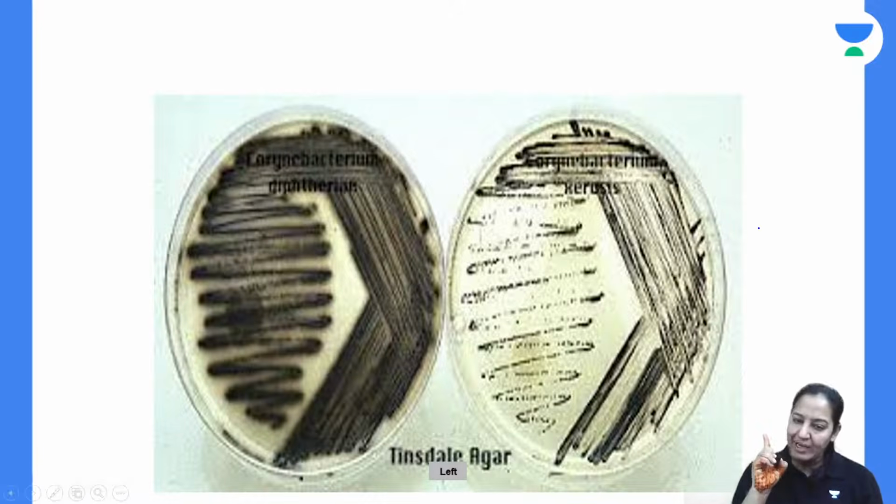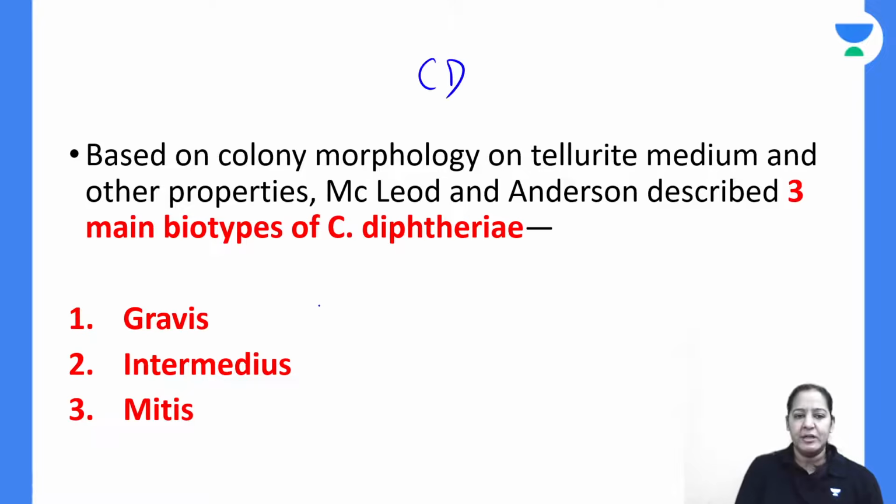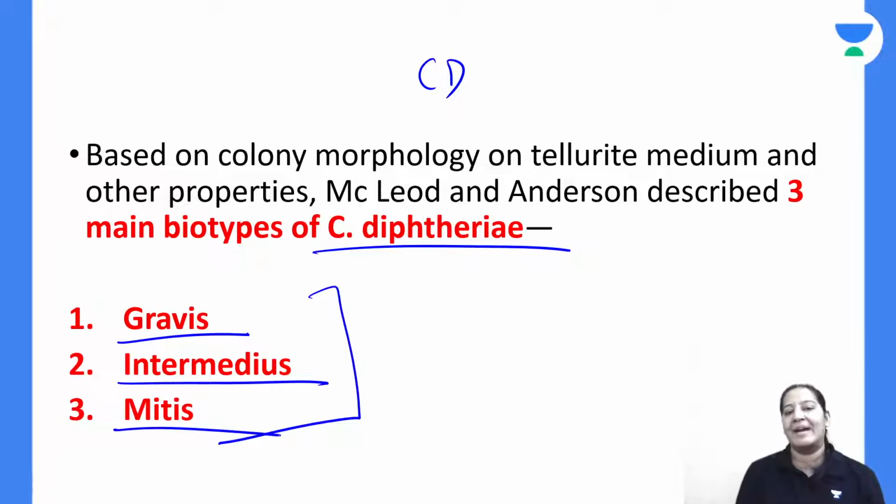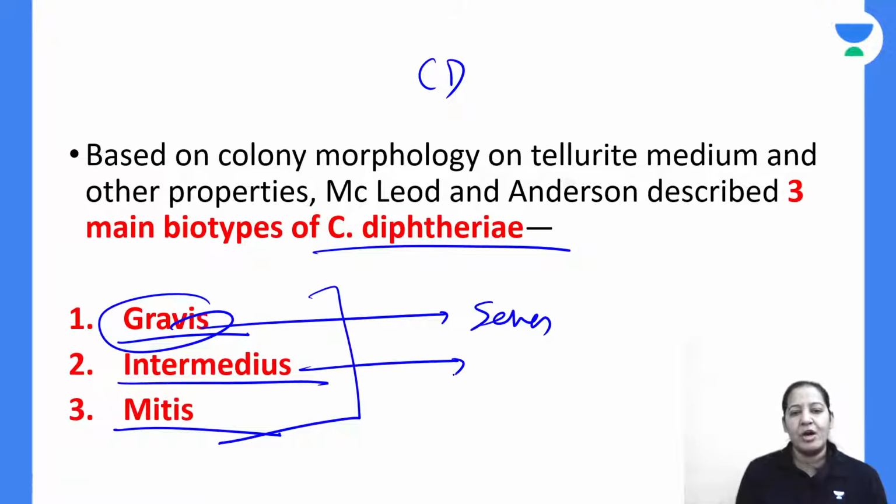Now, based on the tellurite blood agar, Corynebacterium diphtheriae is divided into 3 different types. Now I'm teaching the classification of Corynebacterium diphtheriae. I have told you I will tell you later on, so here I am telling you the classification. On tellurite blood agar, we divide into 3 categories: gravis, intermedius, and mitis, based on the severity of the disease they cause. Gravis cause most severe disease, intermedius cause moderate disease, and mitis cause very mild disease.